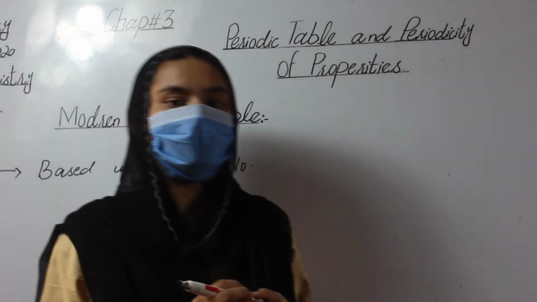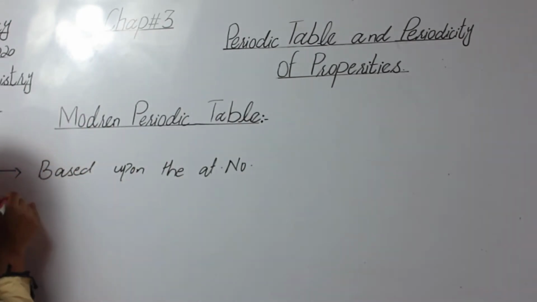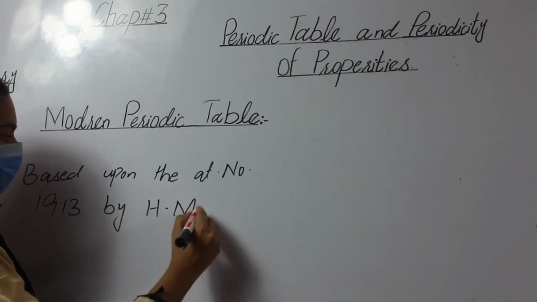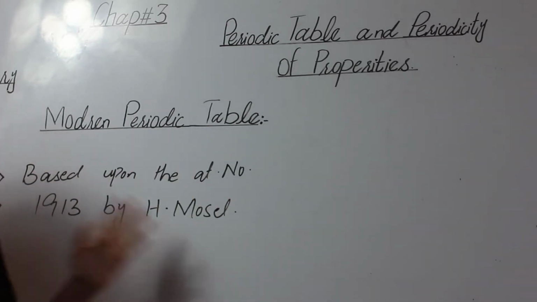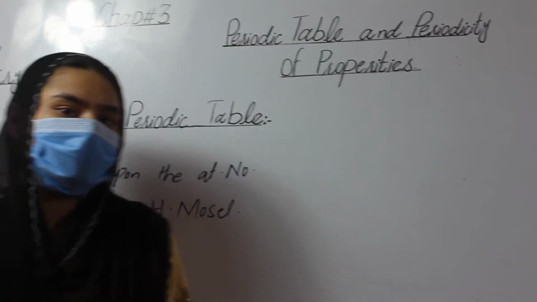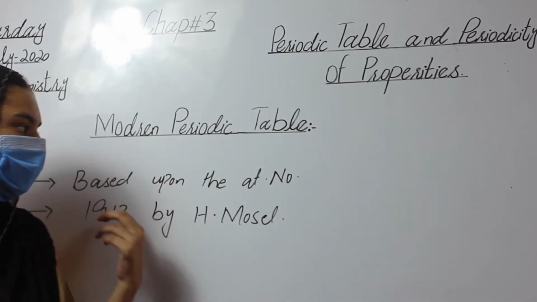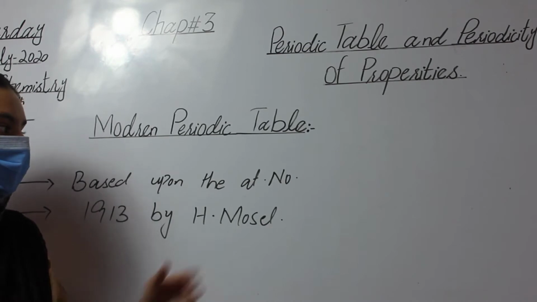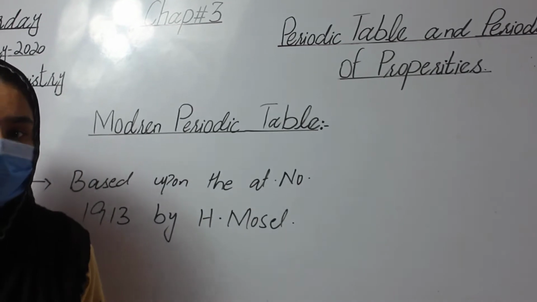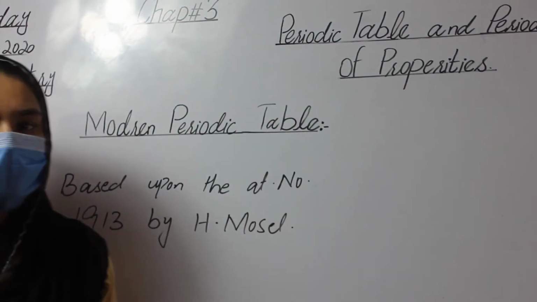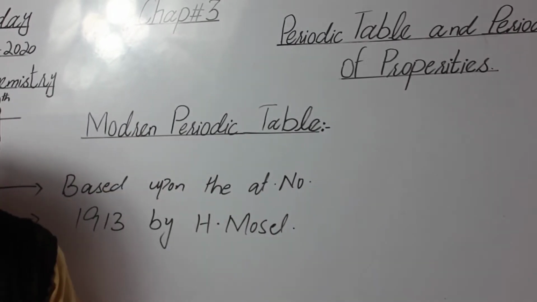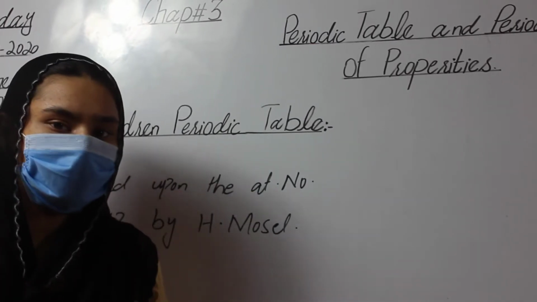This property of the element was discovered in 1913 by H. Moseley. H. Moseley discovered a new property of the element, that was the atomic number, and arranged all the elements in a periodic table on the basis of atomic number. They changed Mendeleev's periodic table on the basis of the atomic number and formed a new periodic table, and this table is called the modern periodic table because it is based on the atomic number.